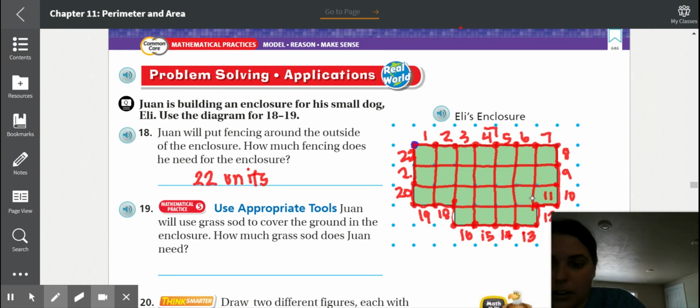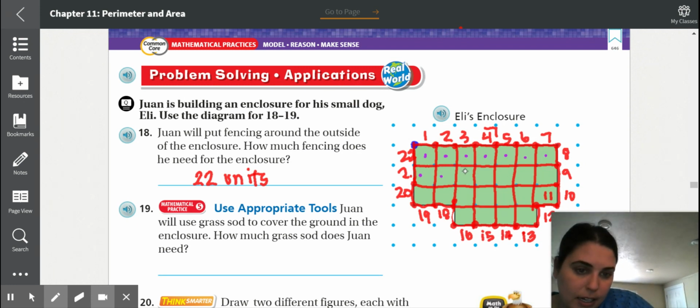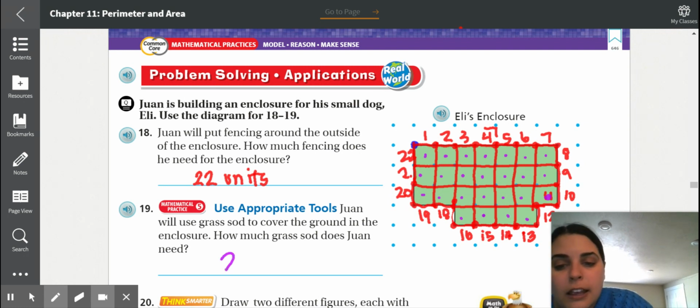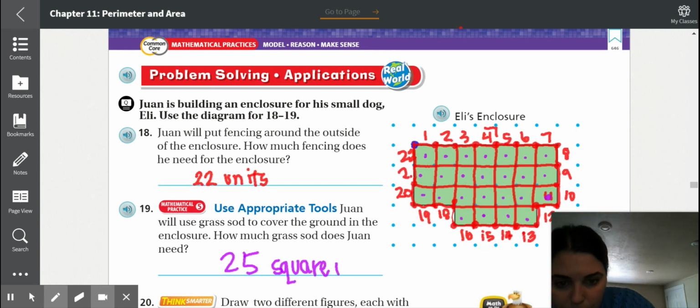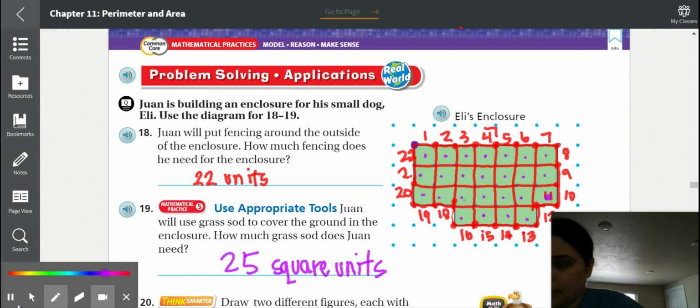Okay, now let's count all of the squares. 1, 2, 3, 4, 5, 6, 7, 8, 9, 10, 11, 12, 13, 14, 15, 16, 17, 18, 19, 20, 21, 22, 23, 24, 25 square units. So basically we're saying there's 25 squares in here for all the grass he will need.